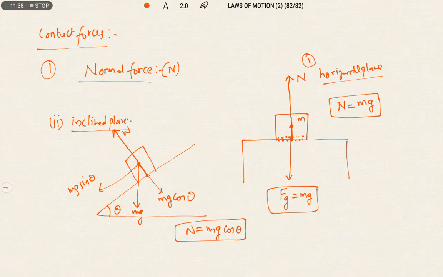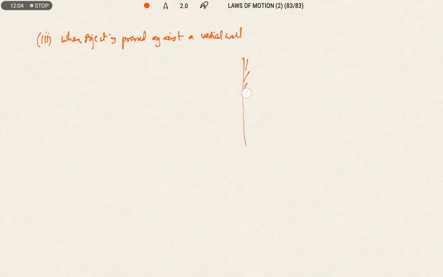Right, let us see when the object is pressed against a vertical wall. See, we are pressing the object by applying some force.